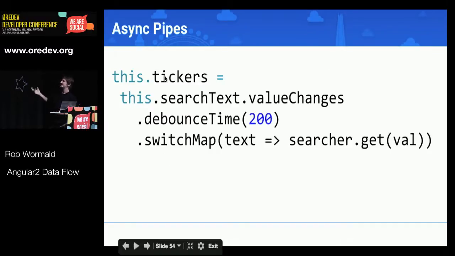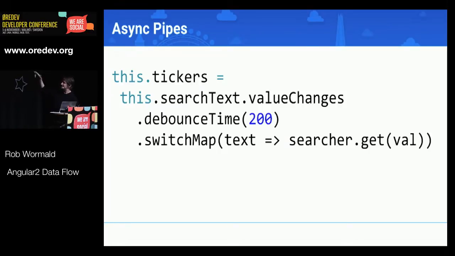So the way to read this is this.tickers is an observable of value change, debounced, and switch mapped into requests. So this.tickers in this case, if you've used Angular 1, back in the early days of Angular 1, you used to be able to assign a promise directly to a controller, and the view would unwrap it. And we took that away, I think, in Angular 1.2. And so we've reintroduced it here.